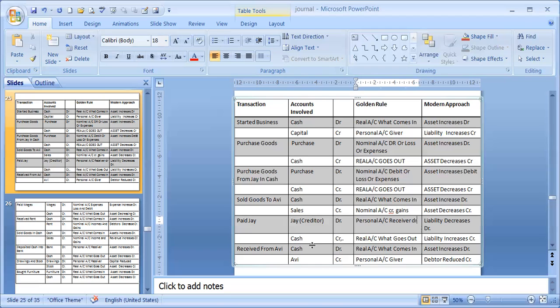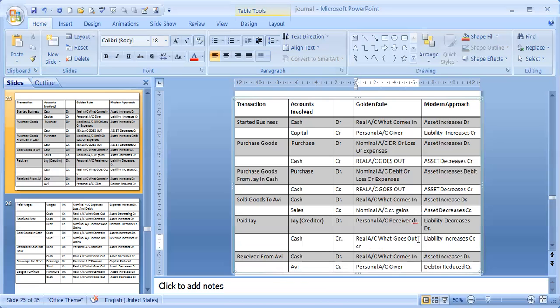And next is we have paid cash to him. So our real account, what goes out is credit, and that is why cash is credit under golden rule. Whereas under a modern approach, cash is an asset, and asset is reducing from the business. And as asset is reducing from the business, asset reduce, so it will be credit.